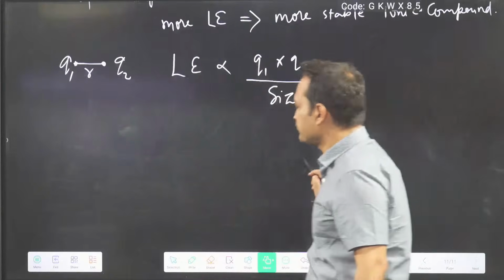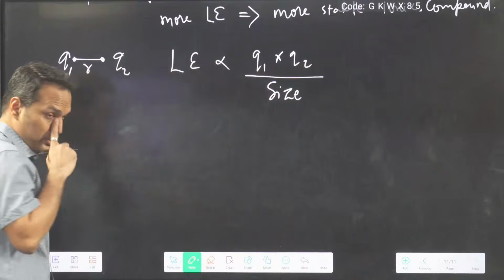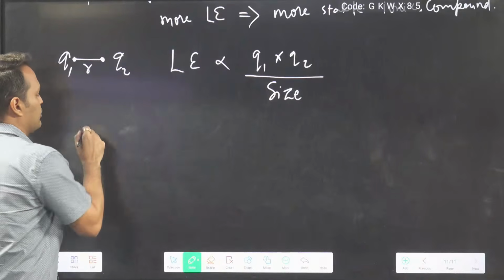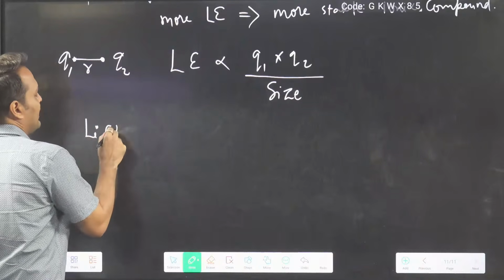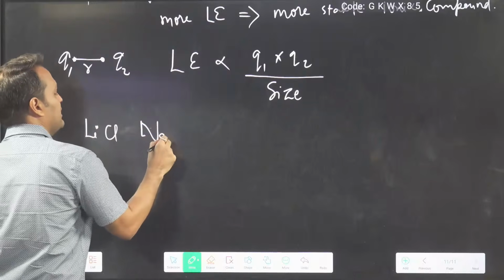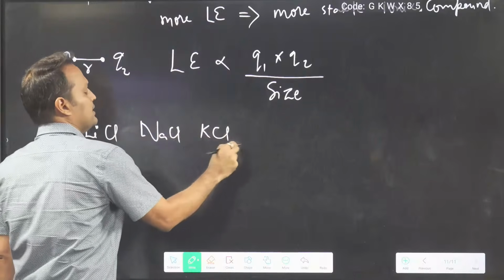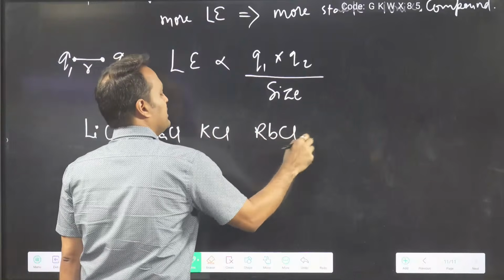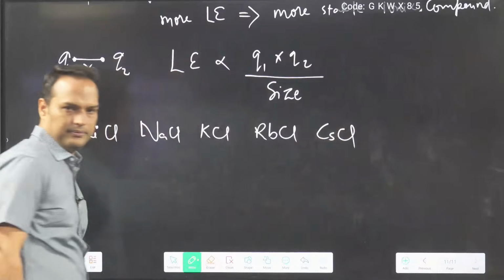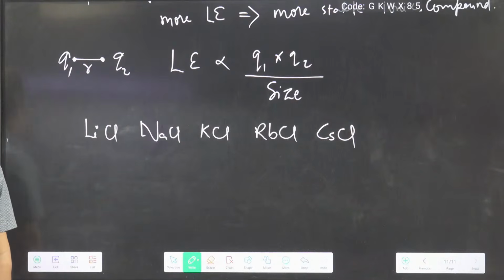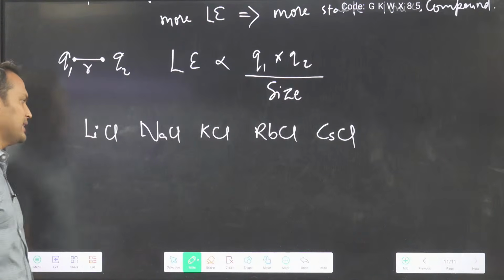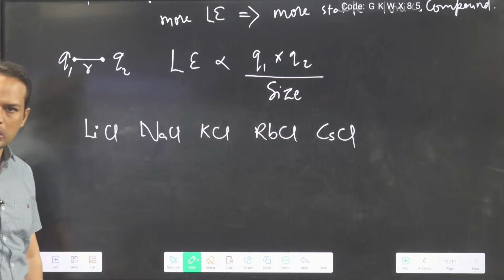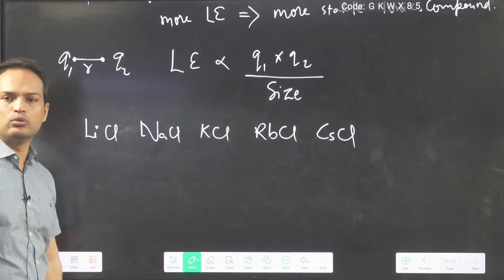Okay, so let's do some questions. How to check charge and all? Suppose I am writing LiCl, NaCl, KCl, RbCl, CsCl. You have to arrange on the basis of lattice energy. Listen carefully.